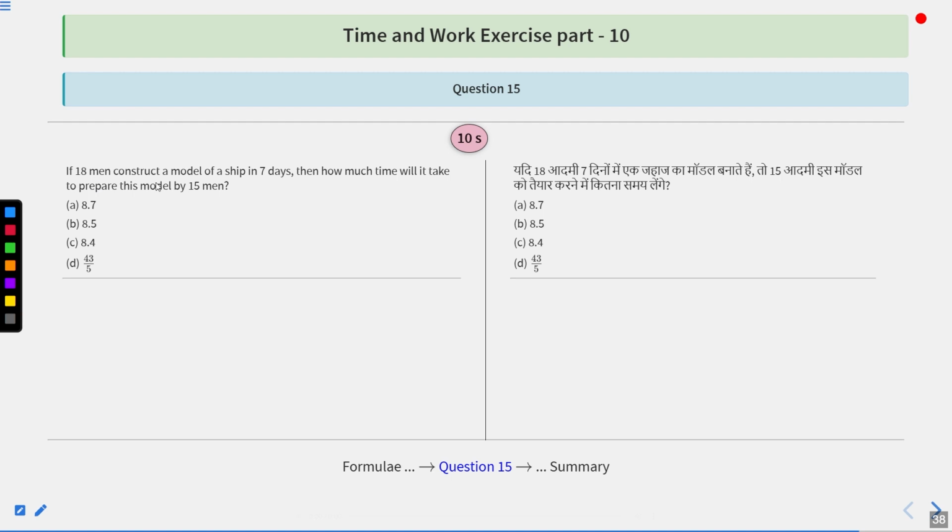If 18 men constructed model of a ship in 7 days, then how much time will it take to prepare this model by 15 men? Options are 8.7, 8.5, 8.4, and option number D is 43 upon 5.